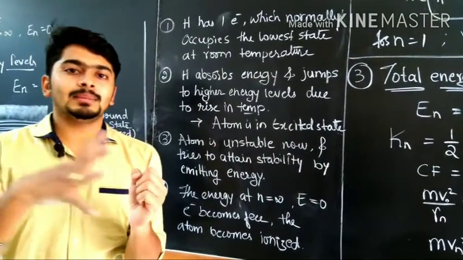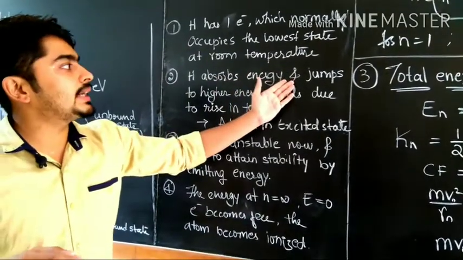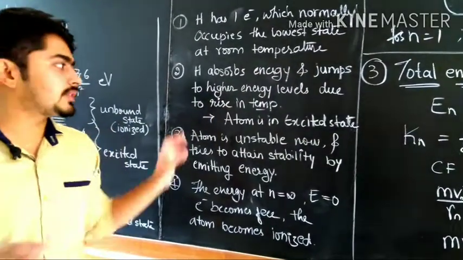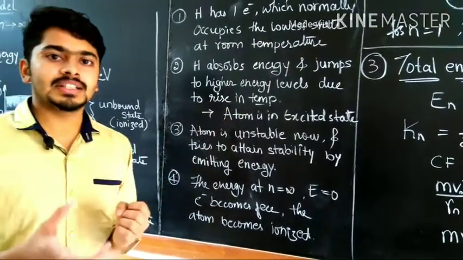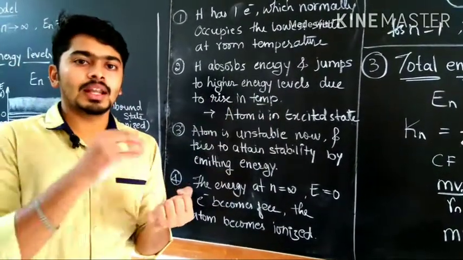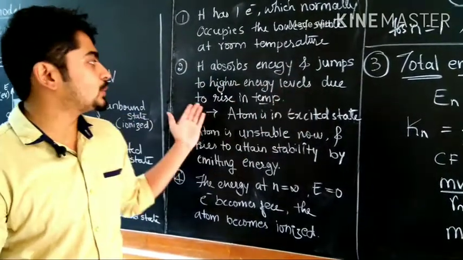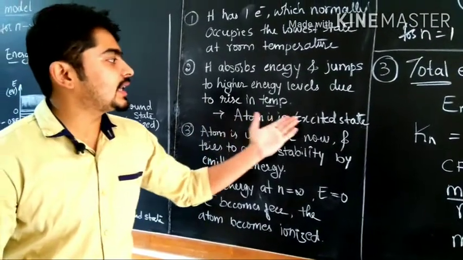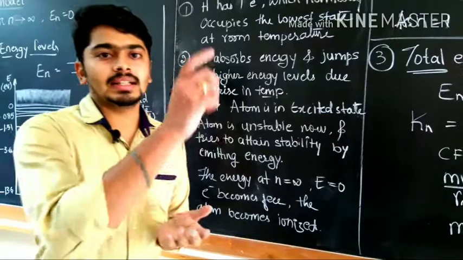If you supply some external source of energy, hydrogen absorbs the energy and the electron jumps to higher energy levels. Rising temperature is one factor for the jumping of the electron. If the temperature is increased, meaning heat energy is supplied, the electron jumps to a higher state. Then the atom is excited; we can say the electron is in an excited state.